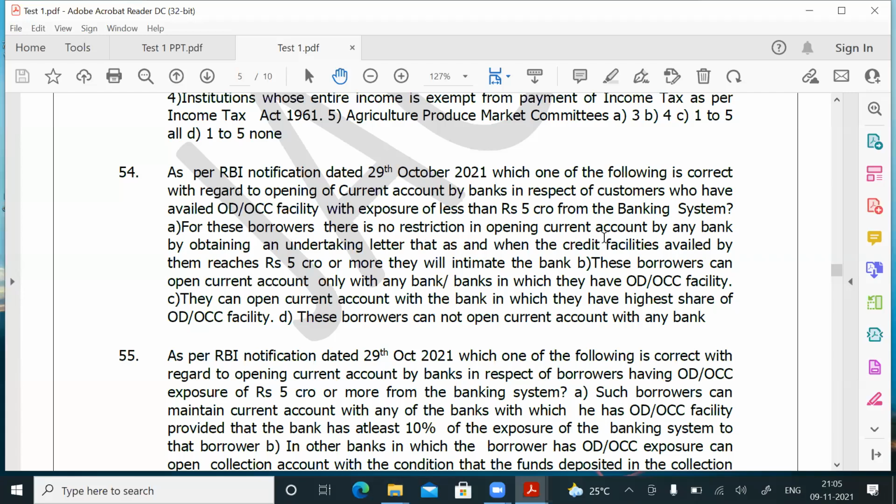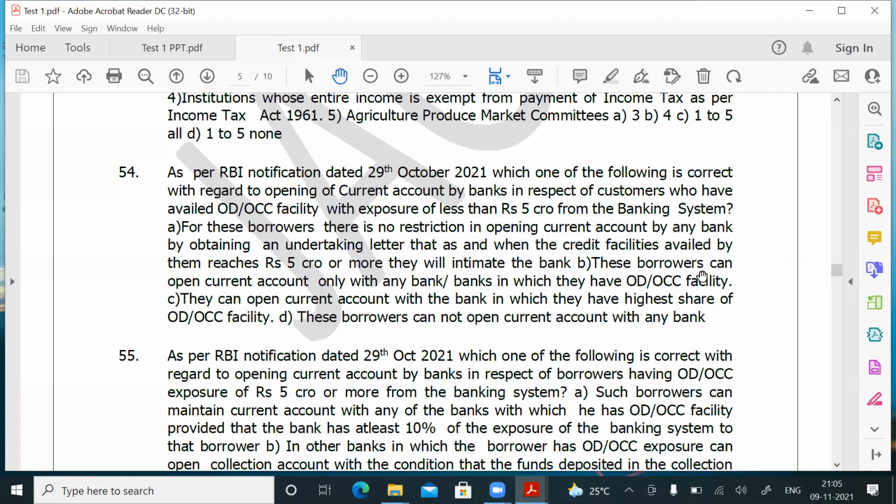Option A: for these borrowers, there is no restriction in opening current account by any bank by obtaining an undertaking letter that as and when the credit facilities availed by them reach 5 crores or more, they will intimate the bank. So the first point is, any bank can open current account for them by getting an undertaking letter, whether that is correct or not.